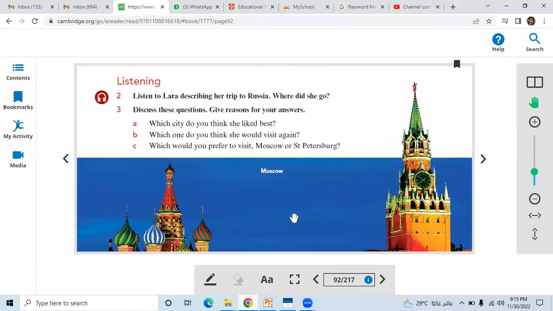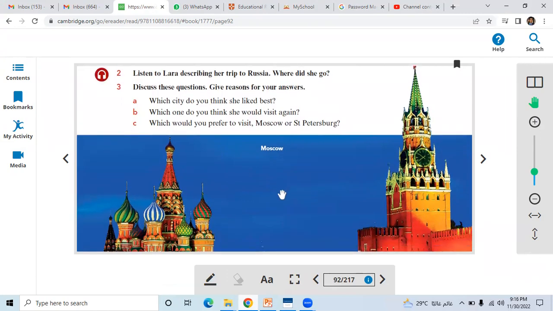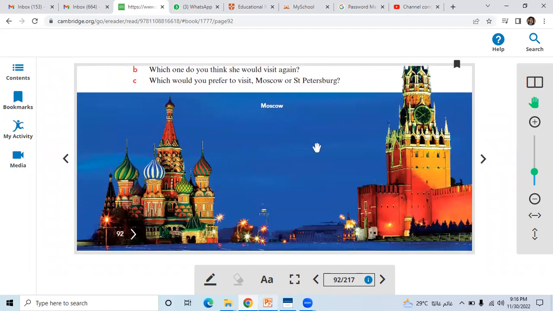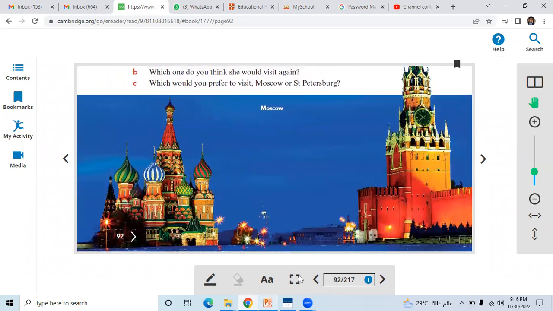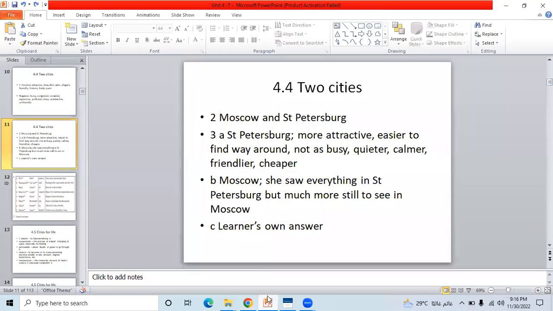Then let's see question number 3. Discuss these questions and give reasons for your answers. Which city do you think she liked the best? Which one do you think she would visit again? Which would you prefer to visit, Moscow or St. Petersburg? You can see such a beautiful picture.